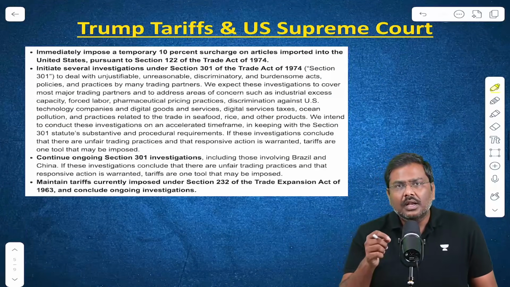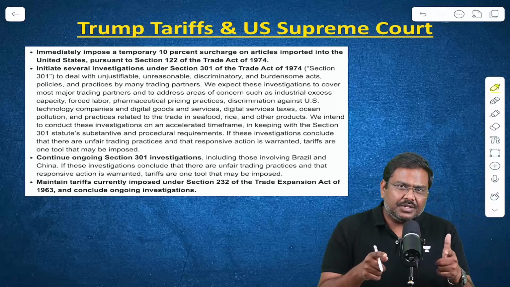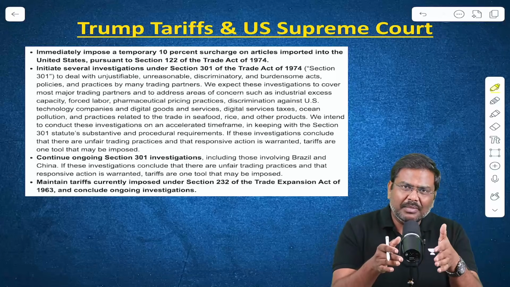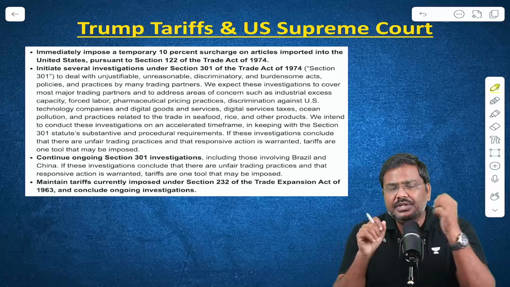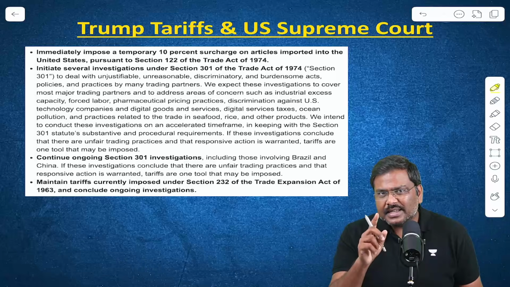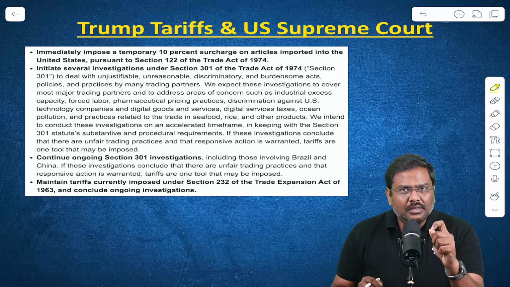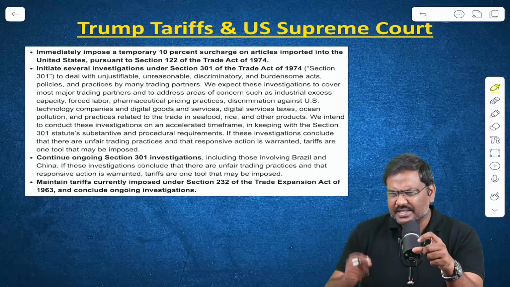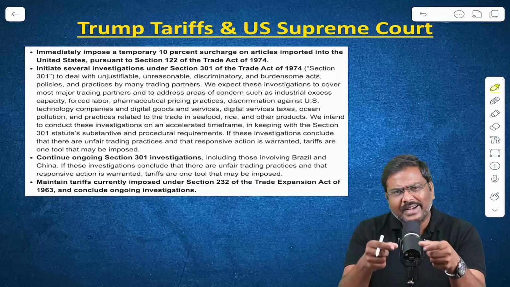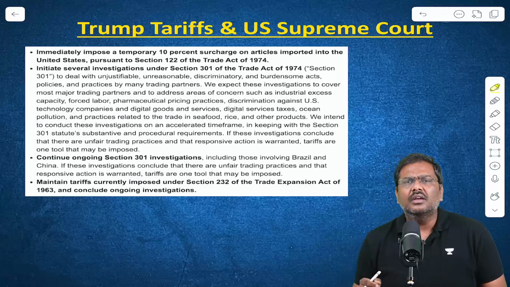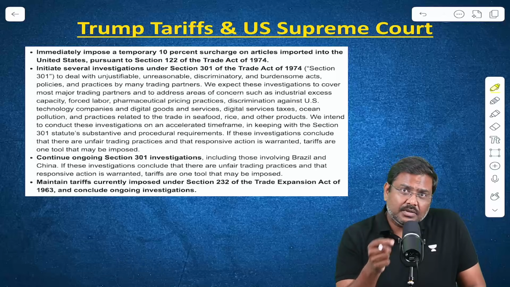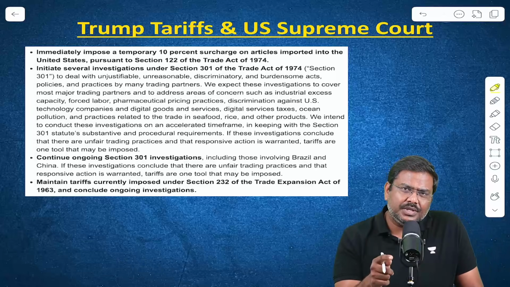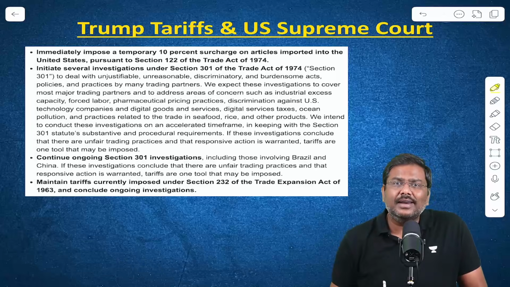Now, like I said, the USA administration has already announced other methods that they will be using to impose tariffs. What are these? Listen to me carefully. One law that they've used very recently, the law which has come into focus now, is IEEPA 1977. But is it the only piece of legislation which allows the USA administration to impose a tariff?